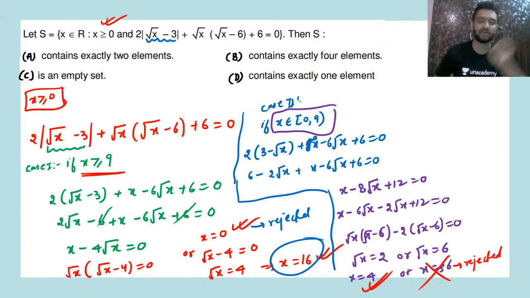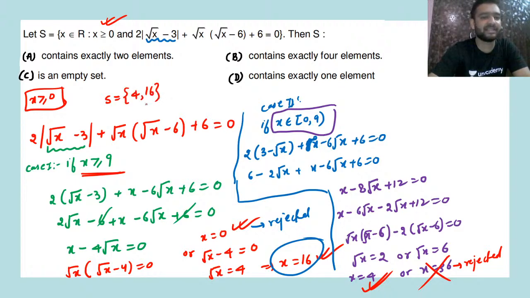So from case 1 we are getting one value, from case 2 we are getting one value. So finally, can we write your set S will be equal to {4, 16}. So it will have two elements. Option A will be the correct answer. Very good, Devashish. Yes, Devashish, it's correct.